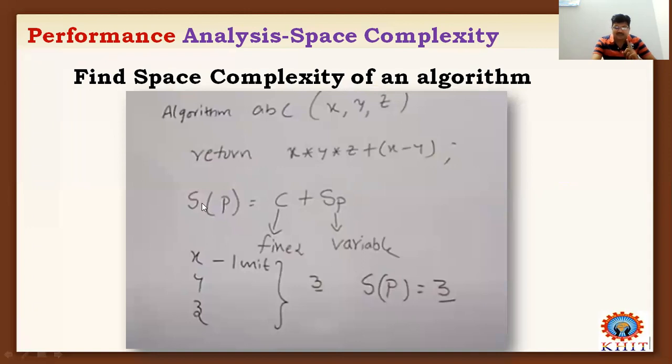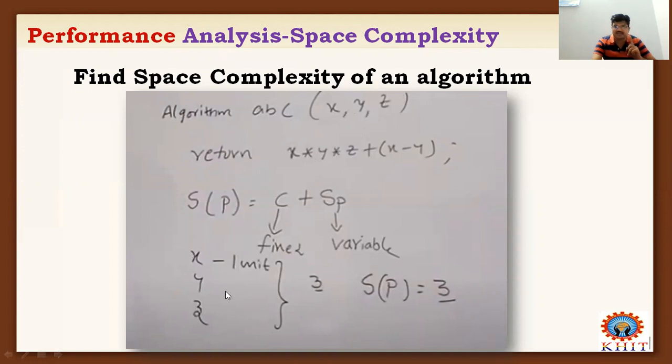So let us consider what variables there are: X, Y, Z. How much memory is required for storing X, Y, Z? X will take 1 unit of memory, Y will take 1 unit, Z will take 1 unit. That means these three variables will occupy 3 units of memory.